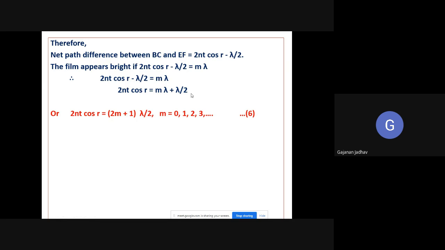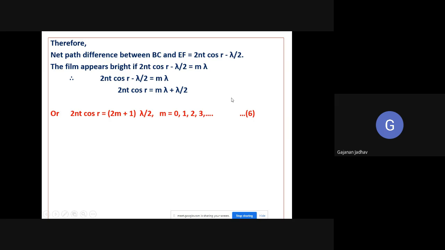So 2nt cos r is equal to 2m plus 1 into lambda by 2, where m is equal to 0, 1, 2, 3.